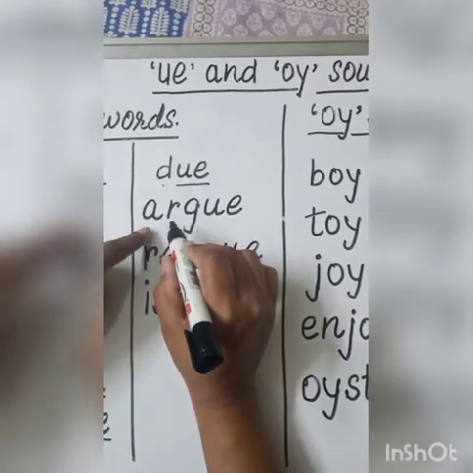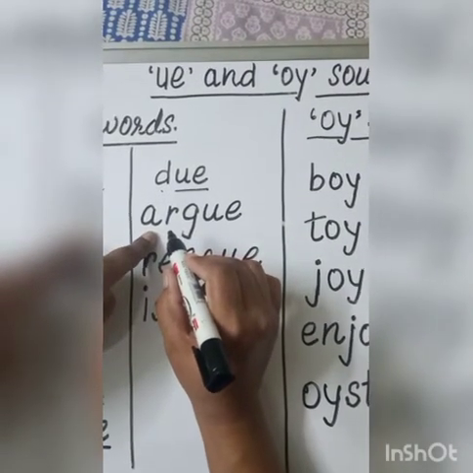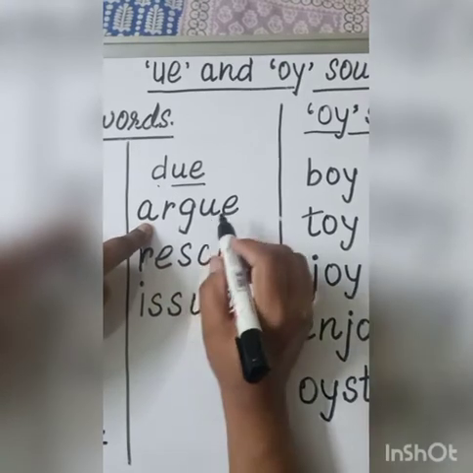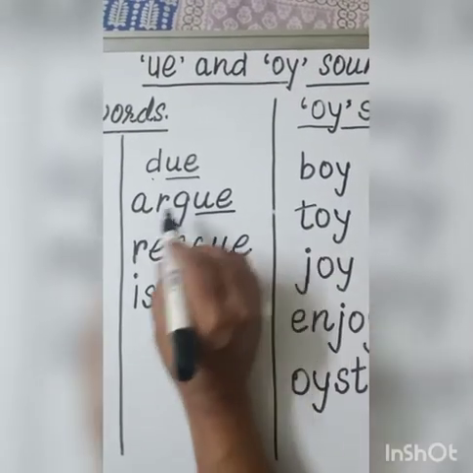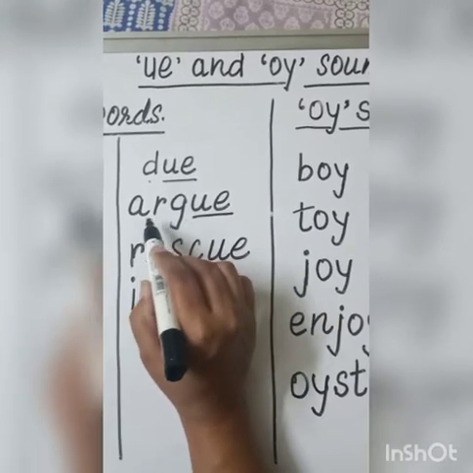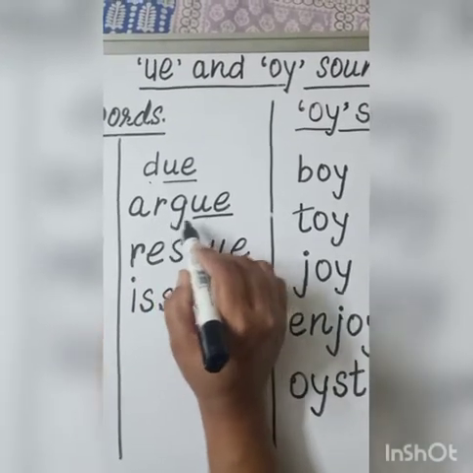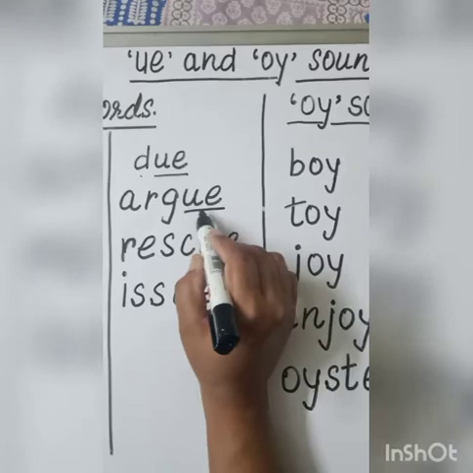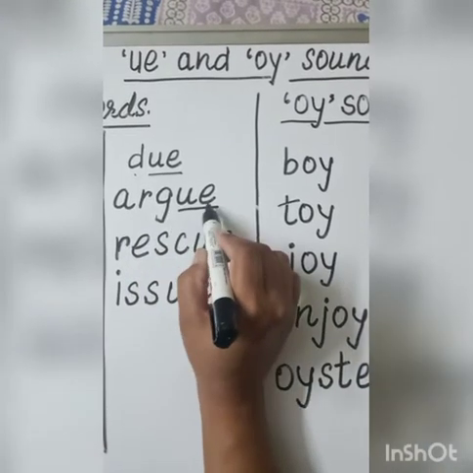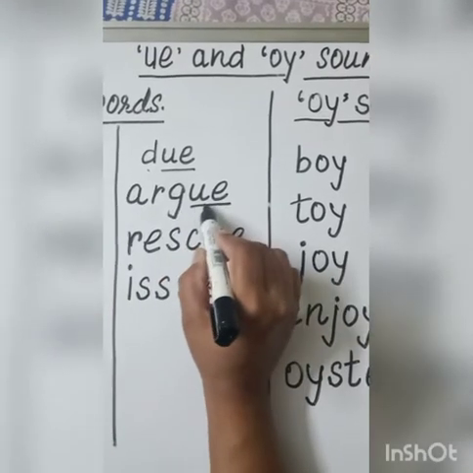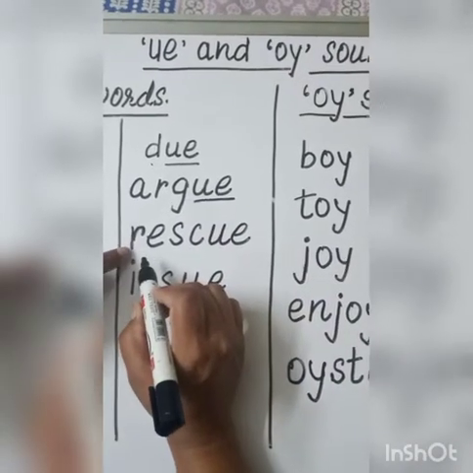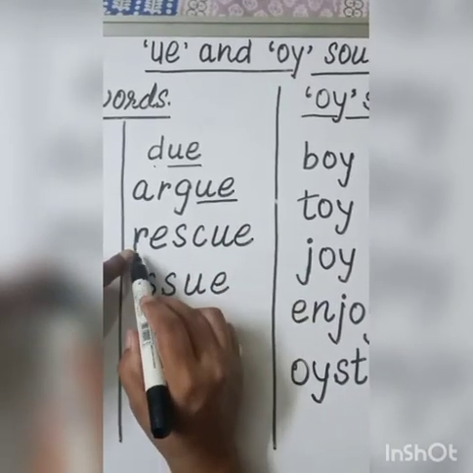AR, remember the AR blend? G says G, UE sounds U. Argue. G, you, argue.